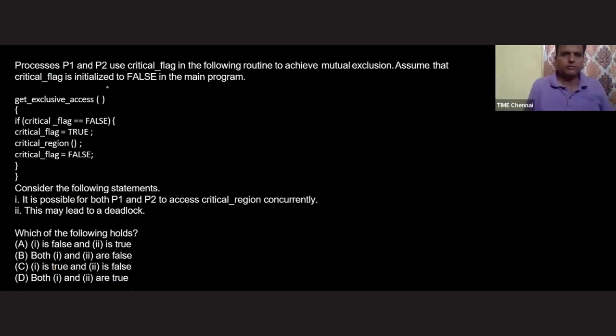Let's check one problem here. Please read this one. Don't worry, I will solve it, because if the concept is there in your mind, everything is good.